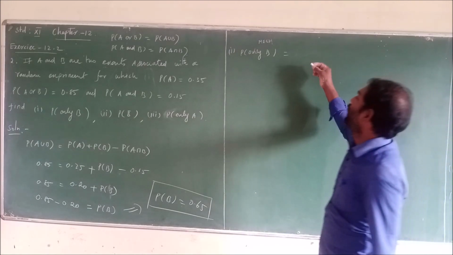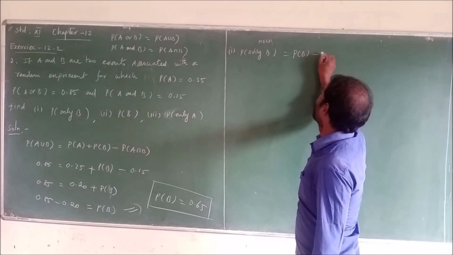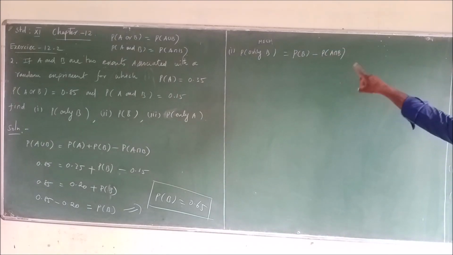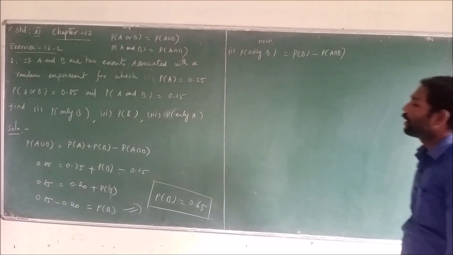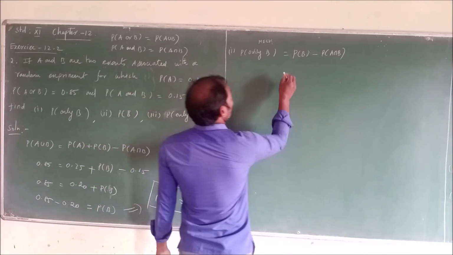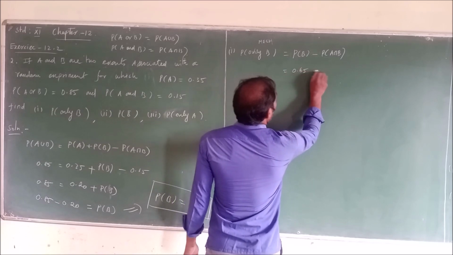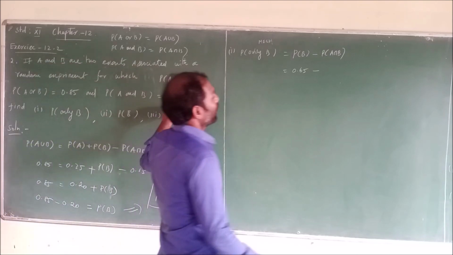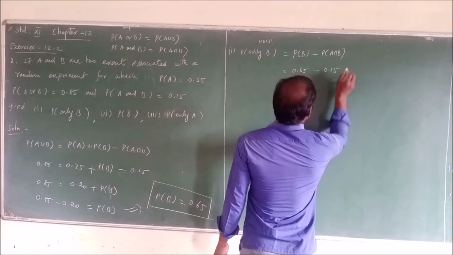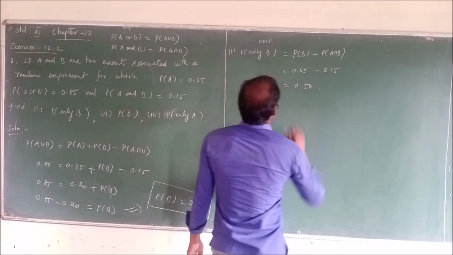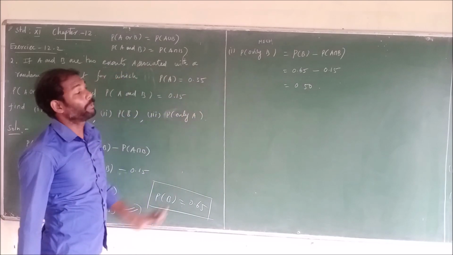Only B is nothing but the probability of B minus the probability of A intersection B. Applying the values, the probability of B is 0.65 minus the value of A intersection B, which is 0.15. Then 0.65 minus 0.15 is 0.50, the value of only B.